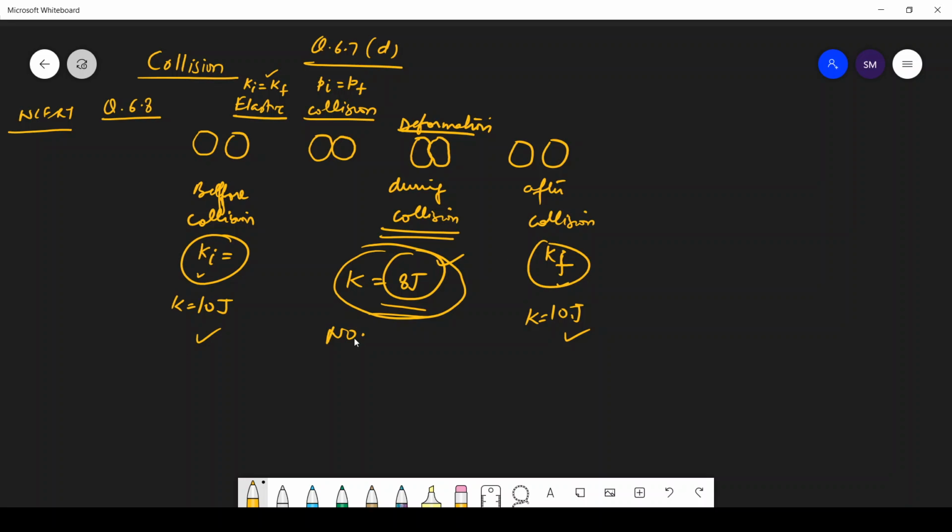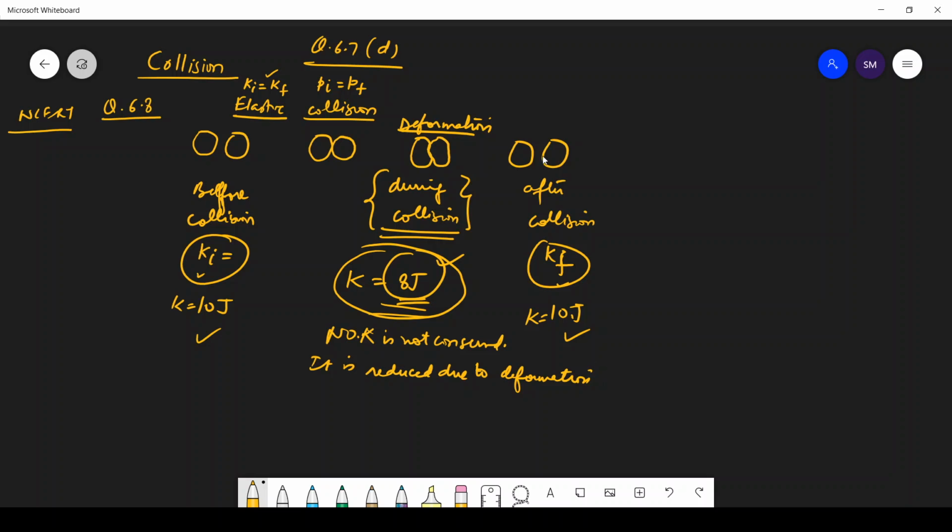That's all right. But during the collision, the energy might be reduced. So the answer is no. During the short time of collision, the kinetic energy is not conserved. It is reduced due to deformation of the balls.